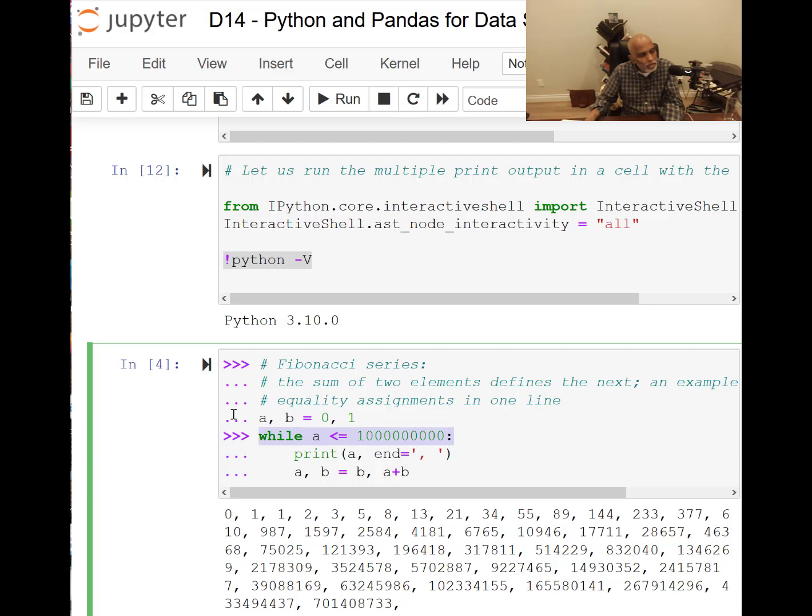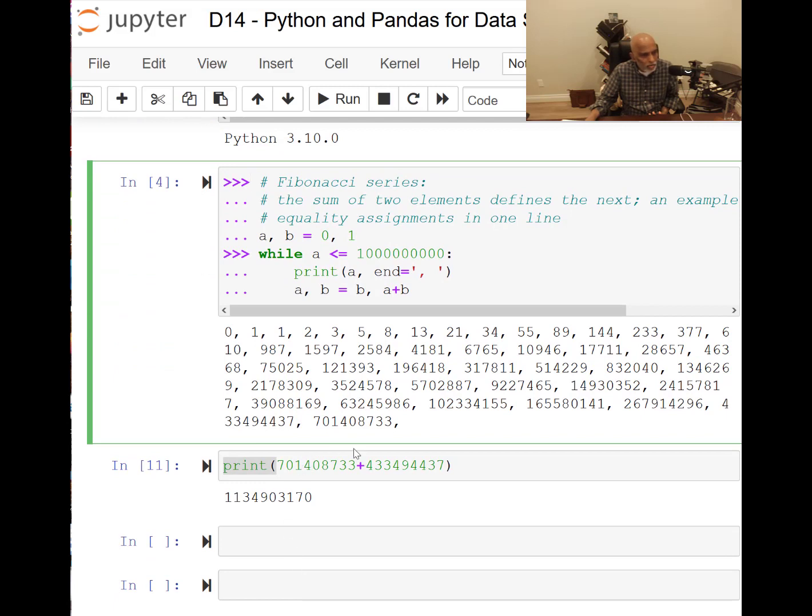Also, in some programming languages this is called do while, but we don't have do here. It's just while this is the condition, while the condition is satisfied, do this block of commands. The other thing is that I copied and pasted this from docs.python.org. The same code, with the triple arrow and dots, is all valid here. Usually it is used as a command line script, but if you copy and paste it here, it will run without any complaint. That's a beautiful thing too.